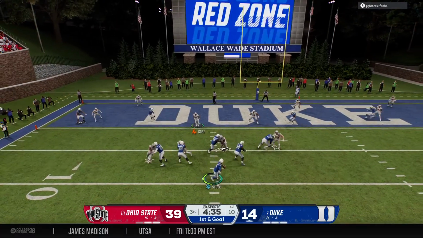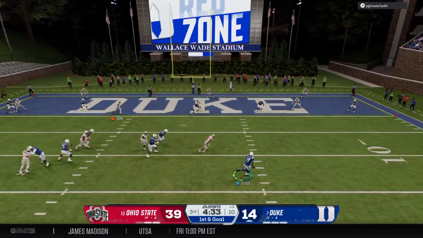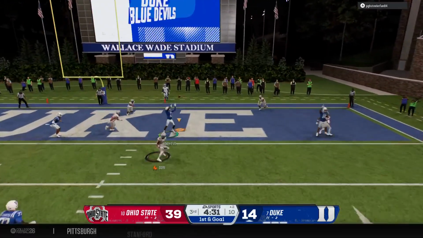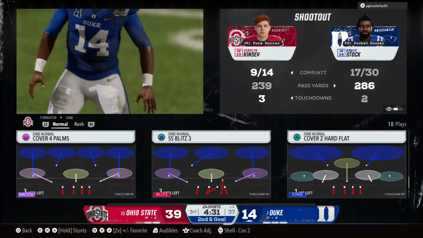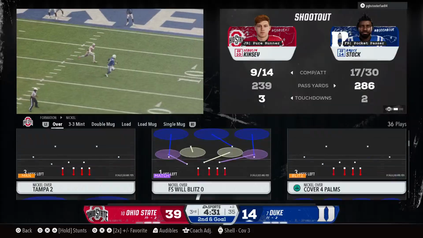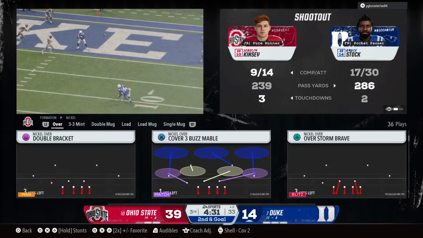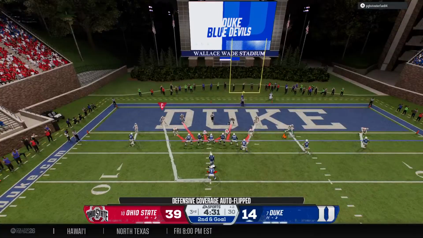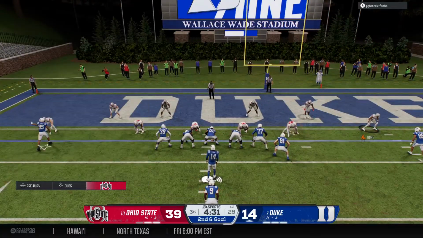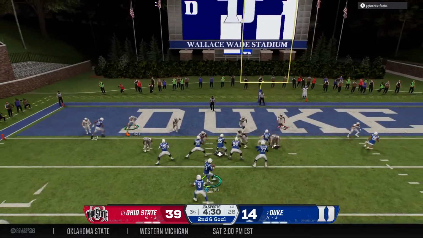Here's the snap. Quarterback looking to throw. Moves out of the pocket. Looking to the end zone. Looking for a touchdown, but it's incomplete. Just a misfire here by the quarterback. These are tight windows, man. They open and close so quickly, you got to almost anticipate where you're going to put the ball. Nothing on that play makes it second down and goal from the 2.